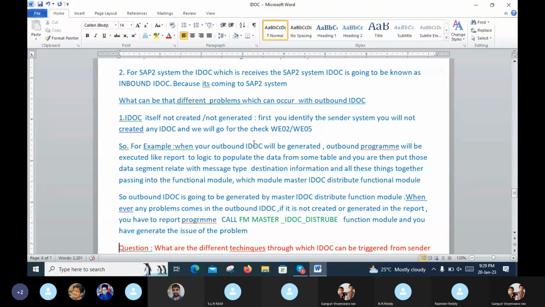When the IDOC is generated in the sender system, the outbound program will be executed, like a report. The logic populates the data from some tables, and you then put those data segments relating to the message type, destination, and information, and pass all these together into the function module, which is the master IDOC distribute function module.